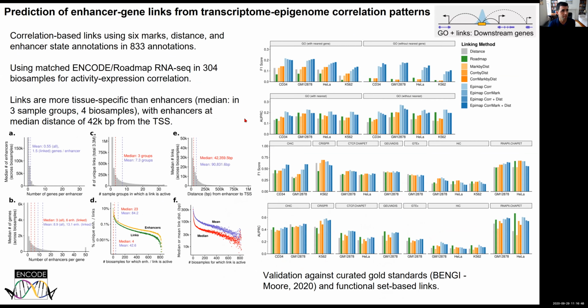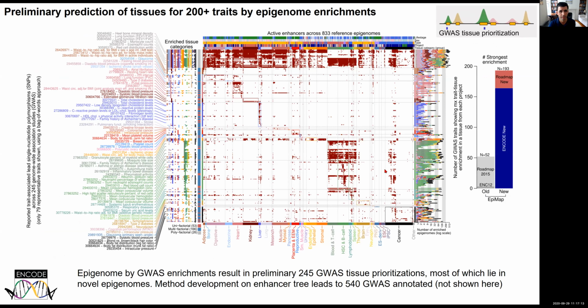Ben James has basically worked with Carlos to predict enhancer gene links systematically across a large number of tissues. And in a subset of those, we've been able to validate them based on gold standard comparisons and to also compare them with other predictions. And what you can see is that the blue predictions shown here from EpiMap are in fact performing quite well in most of the benchmarks compared to all of these other methods.